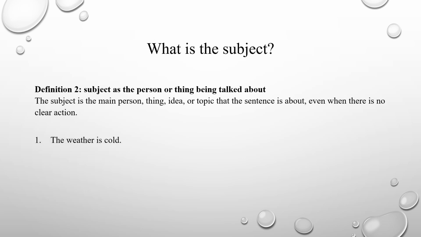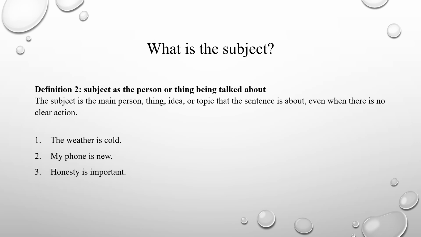Let's look at a few examples. The weather is cold. In this sentence, what do we talk about? We talk about the weather. The second one, my phone is new. What is new? My phone. We talk about my phone.